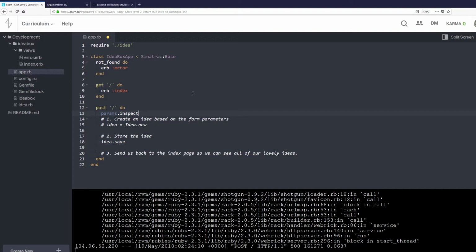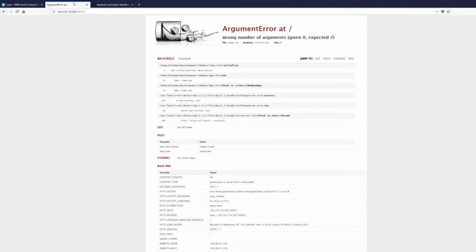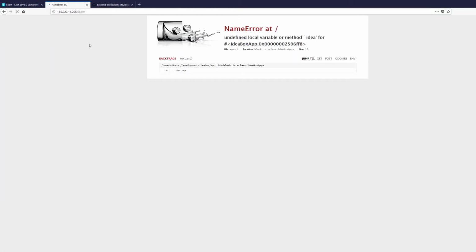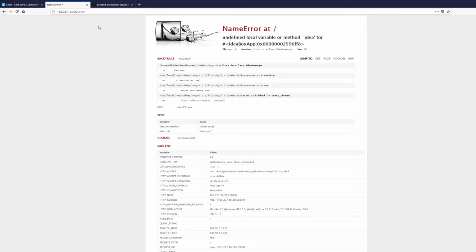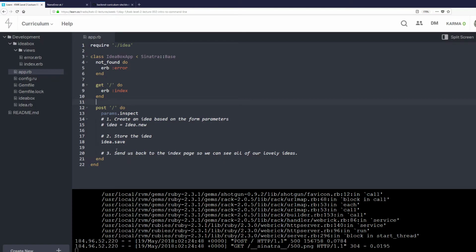I'm going to save the file, and when I run this and refresh, resend the data, I want to see that undefined local variable idea for Ideabox app line 18. Oops. Need to comment this out too, because I'm not doing anything with ideas. I just want to do a params.inspect.